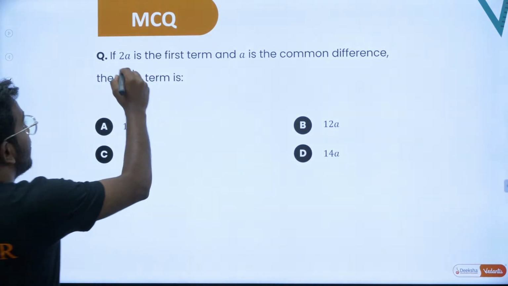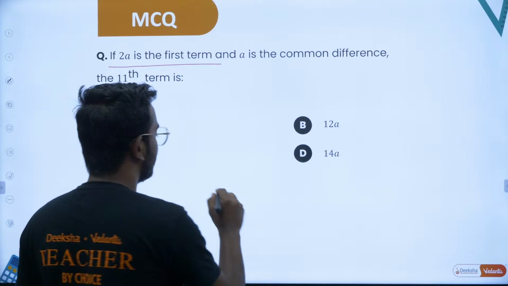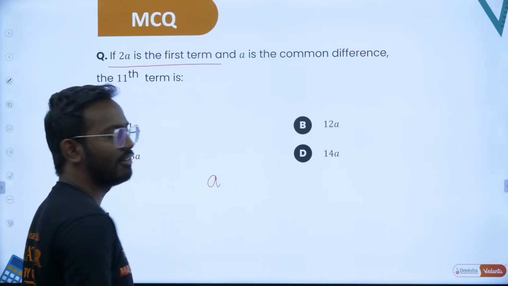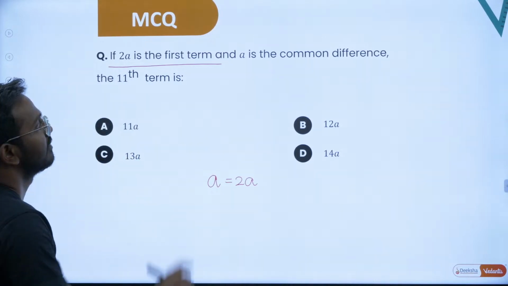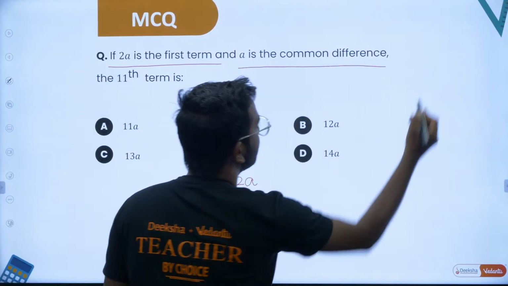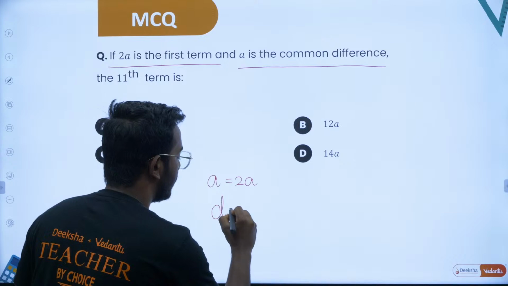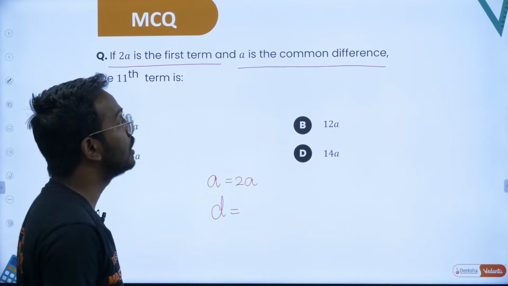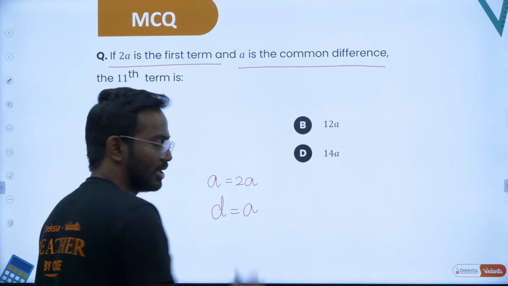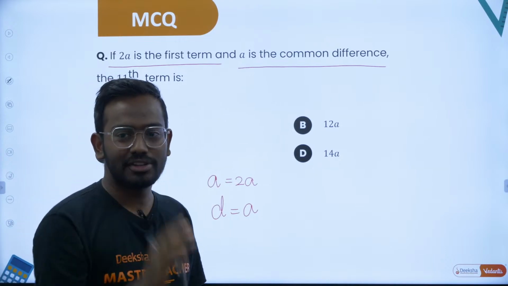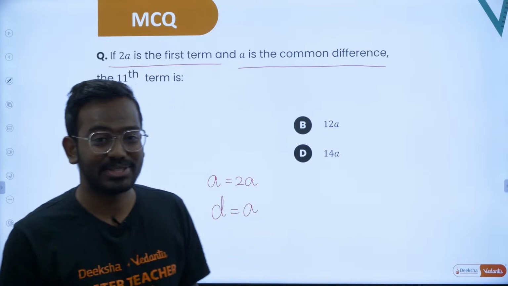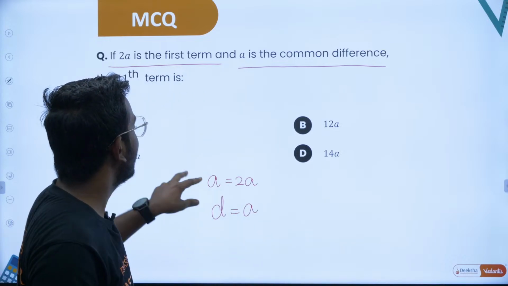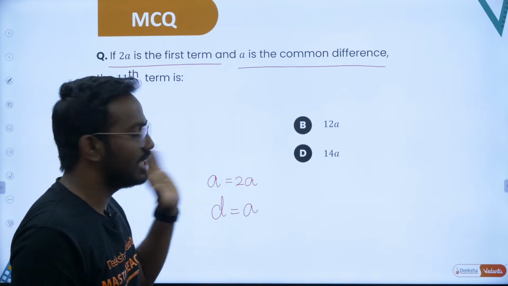If 2a is the first term, the first term is usually denoted by a. They have given a to be equal to 2a. And a is the common difference. The common difference is usually denoted by d. They have given d to be equal to a. Pause the video for some time and start solving yourself. Once you are done, you can come back to the solutions. So now you have a is equal to 2a and d is equal to a.